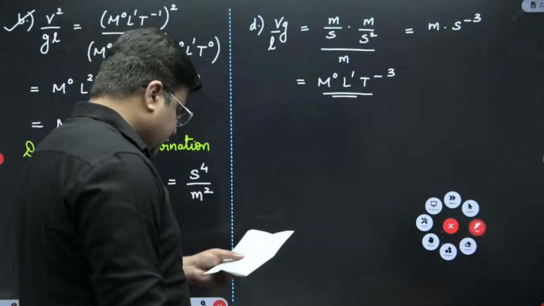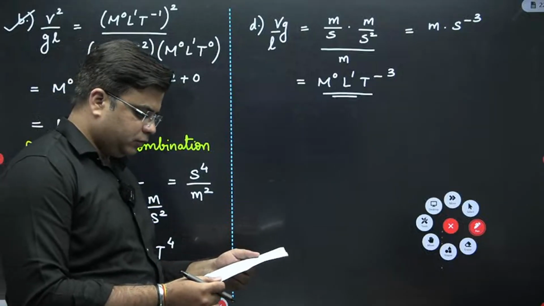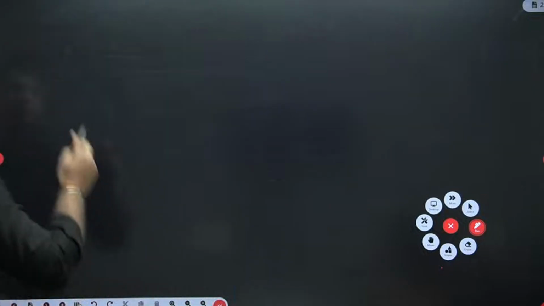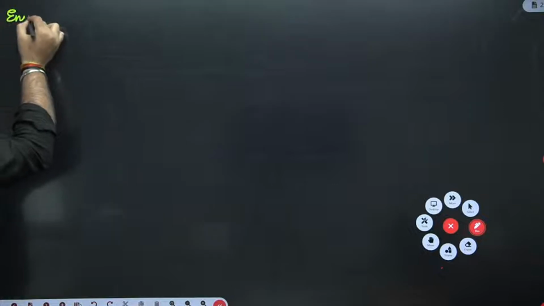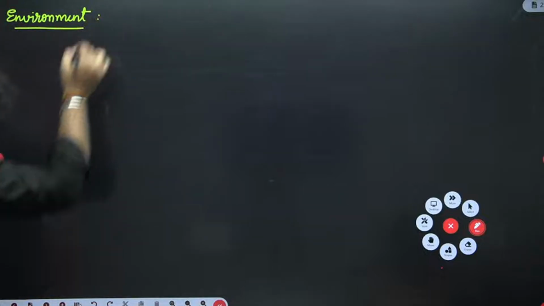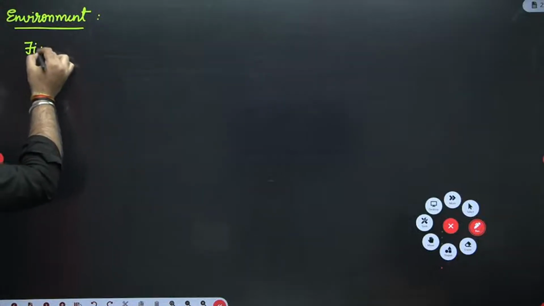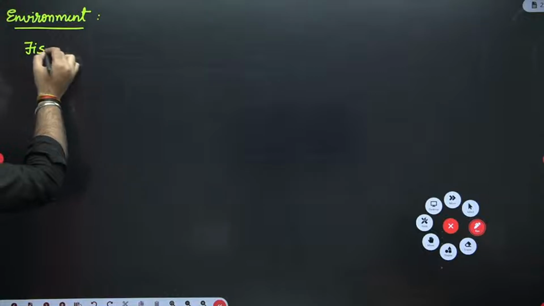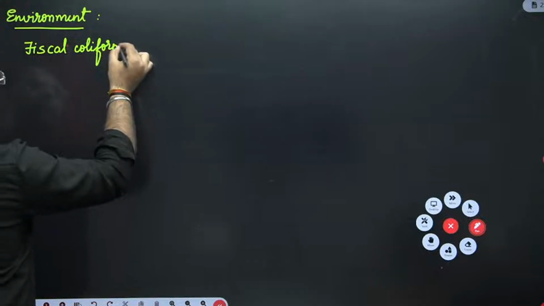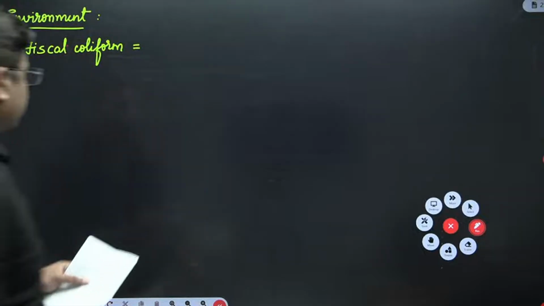Okay, so one question I have. It's an environment question which says that fecal coliform initially was given to us as 10780.